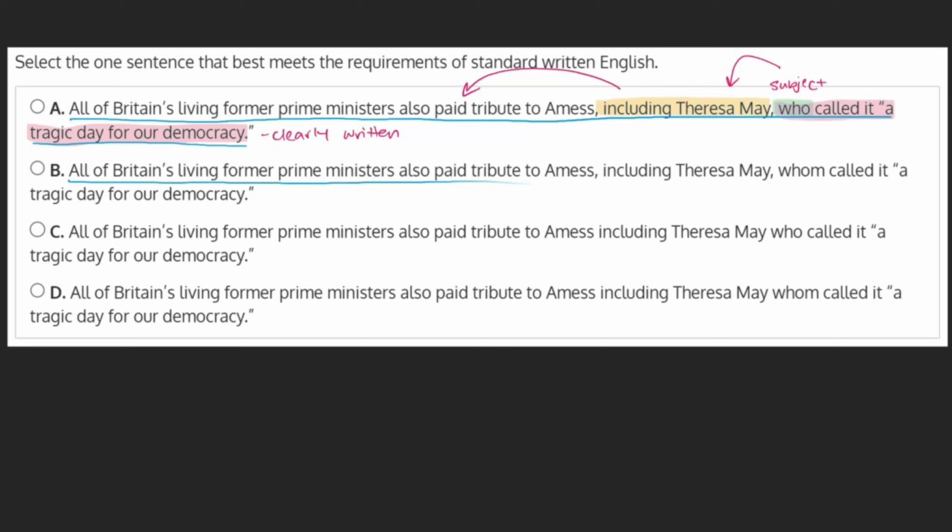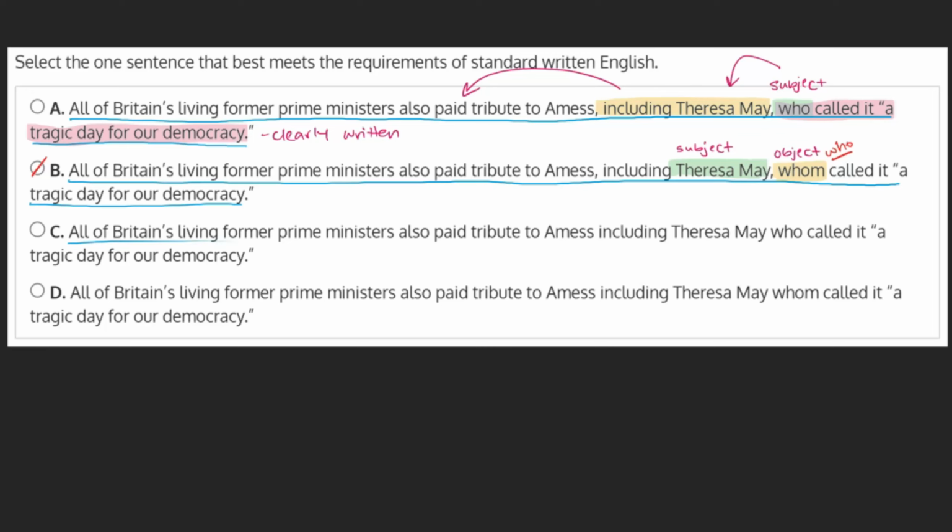All of Britain's living former prime ministers also paid tribute to MS, including Theresa May, whom called it a tragic day for our democracy. This sentence incorrectly uses whom. The word whom is used as an object, but in this case, Theresa May is the one doing the action, calling it a tragic day, and is therefore the subject of the clause. Because she's the subject of the clause, we need who and not whom. This being the case, we can mark this choice as incorrect.